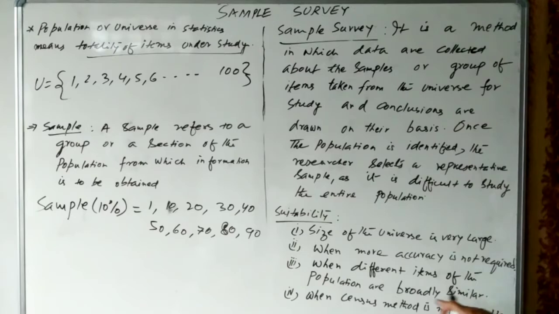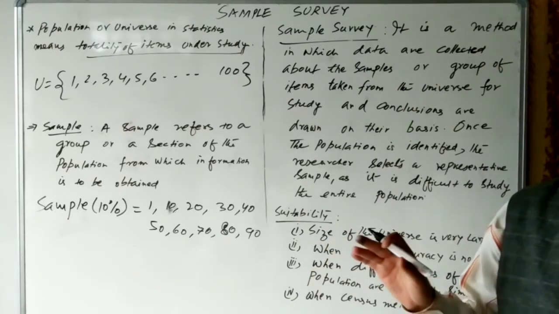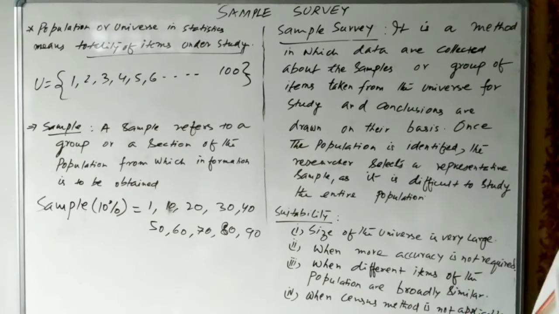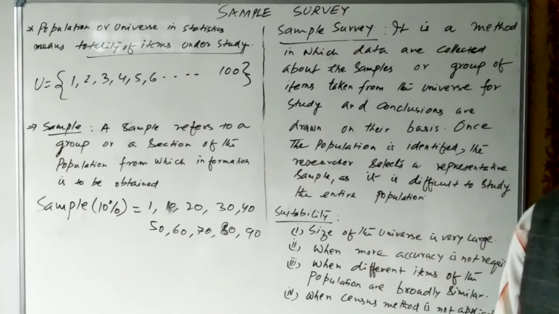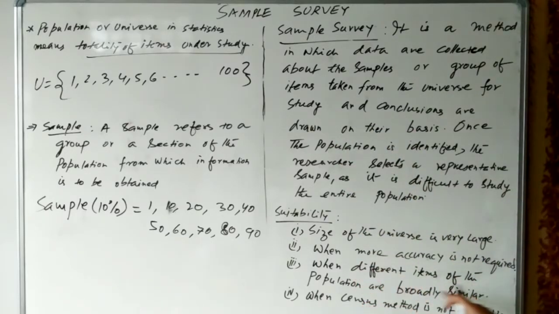When the different items of the population are broadly similar, suppose all the people of the entire population have voting rights. Information will be collected only from the persons who have the voting rights, and who belong to that particular area or that particular population. So when different items of the population are broadly similar, all the persons who are interrogated must be voters of that particular area.